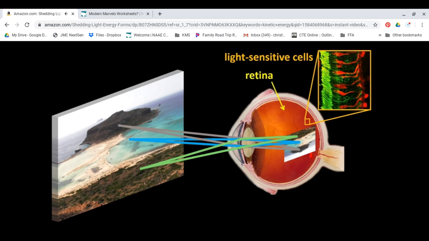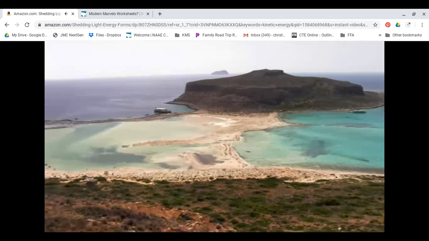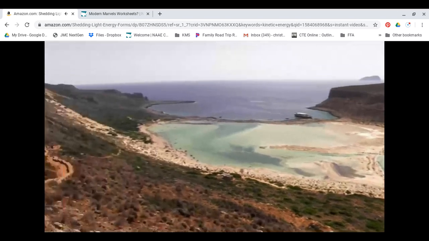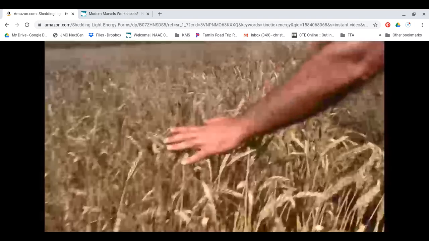As a result of this change in the chemical structure of the chemicals in these particular cells, a signal is sent off via the optic nerve to the brain, and the brain recognizes what we're seeing, in this case a beautiful beach scene. Without the light energy that comes from the sun, life on Earth just wouldn't be possible, but we'll look at why in the next part of this video.